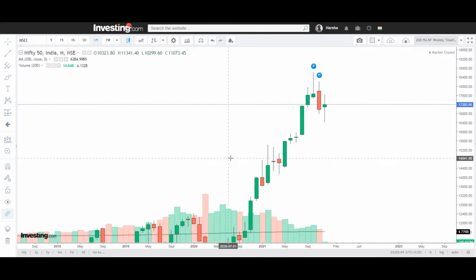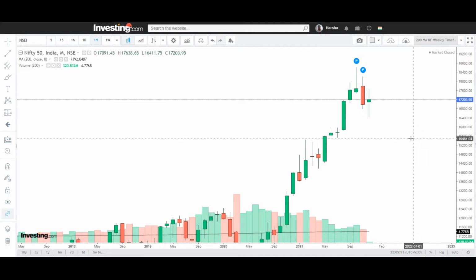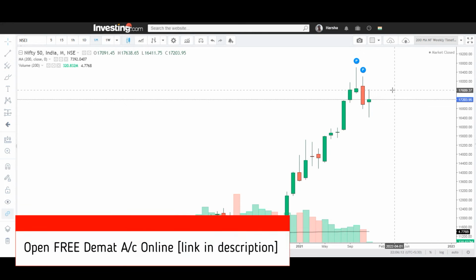Right now we are on the monthly time frame, and even in the monthly time frame, we see that there is a bearish trend. This is the December month candle. We can see the confirmation if Nifty future crosses above 17,609 levels, then we can say that on the monthly time frame, the Nifty future is in the bullish trend.